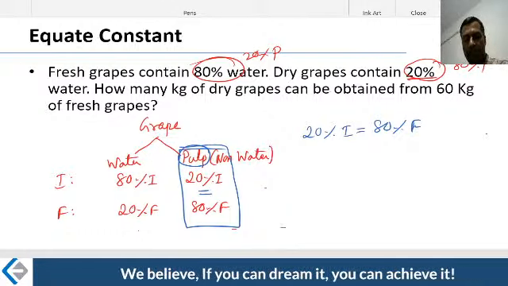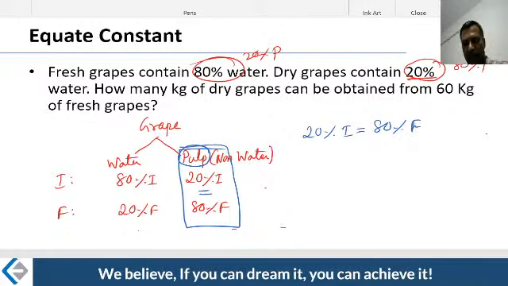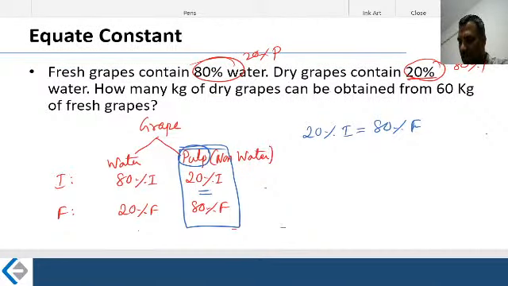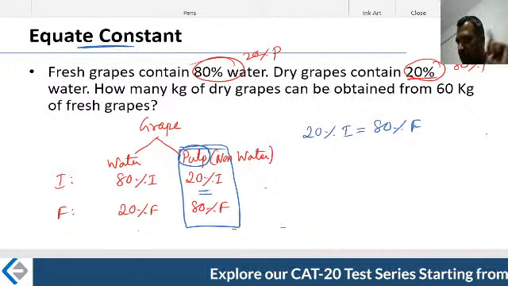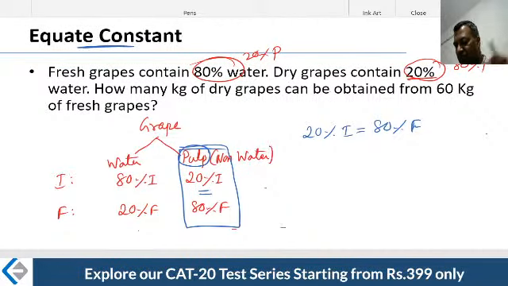Whatever pulp was available in the fresh goods, the same pulp is available in the finished goods. Therefore, these two quantities are equal. That's what you mean by equate the constant. There is something which is unchanging, constant here. That's pulp. Equate it and you are done.